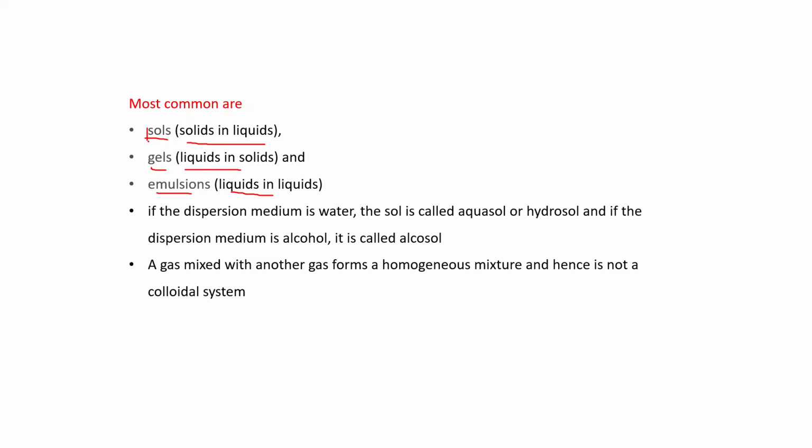These 3 are important among the 8. If the dispersion medium is water, the sol is called aquasol or hydrosol. And if the dispersion medium is alcohol, then this is called alcosol. A gas mixed with another gas forms a homogeneous mixture and hence is not a colloidal system.